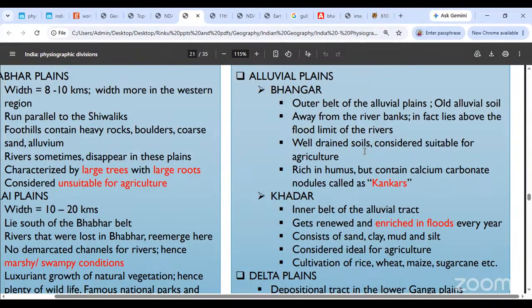Well-drained soils hote hain. They are usually considered very good for agriculture, but it is a little drier. It is a little arid, and that is why, though it is rich in humus, it usually contains those formations that we specifically call kankar, those calcium carbonate nodules. Okay, we call that specifically kankar, and that is considered a little harmful for cultivation. Okay, because it impedes the cultivation. It is not nutritious enough. You have to get those kankars out before you actually cultivate and everything of that sort.